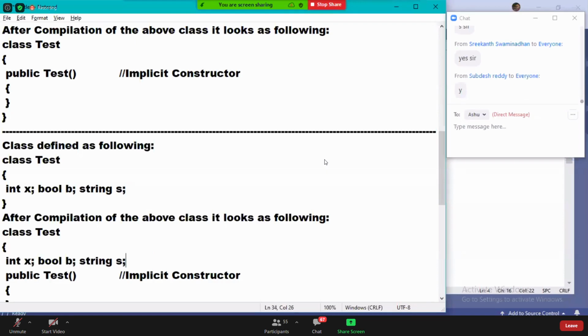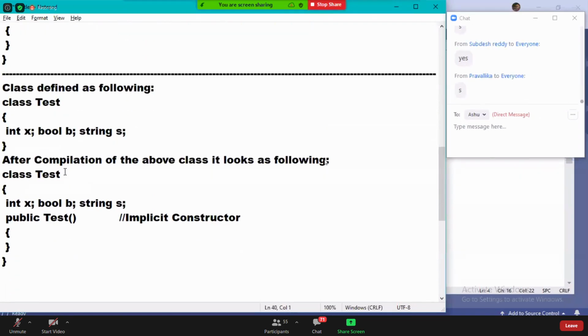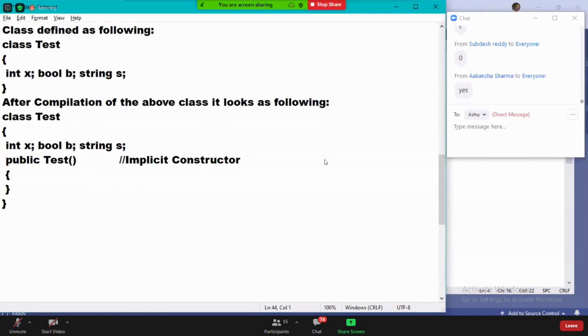Every field of a class will have a default value. What is the default value of integer? 0. Default value of a boolean?